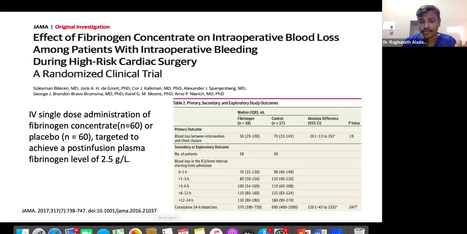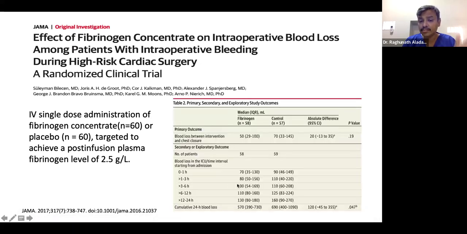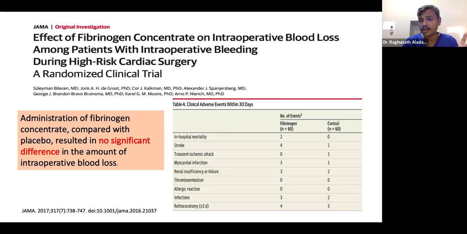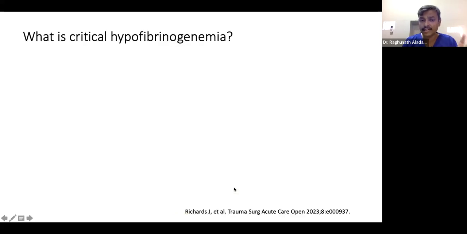He found there was not much difference in blood loss whether you give fibrinogen or not. Surprisingly, again, administration of fibrinogen concentrate compared with placebo resulted in no significant difference in the amount of intraoperative blood loss. Also there is a risk of thrombosis in some of the patients, not statistically significant, but it is there.